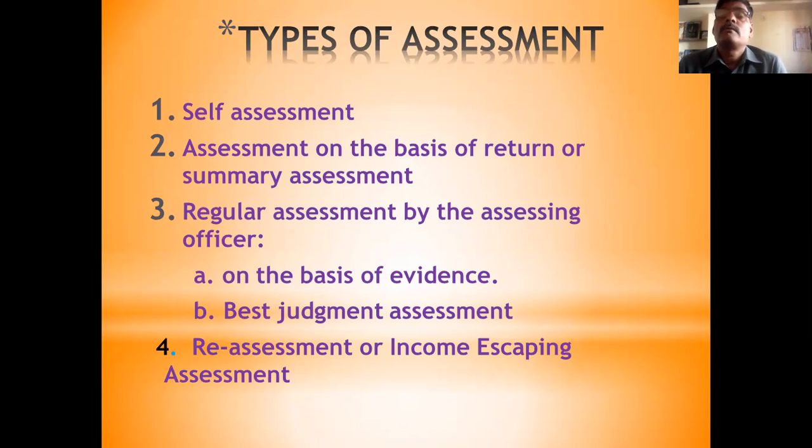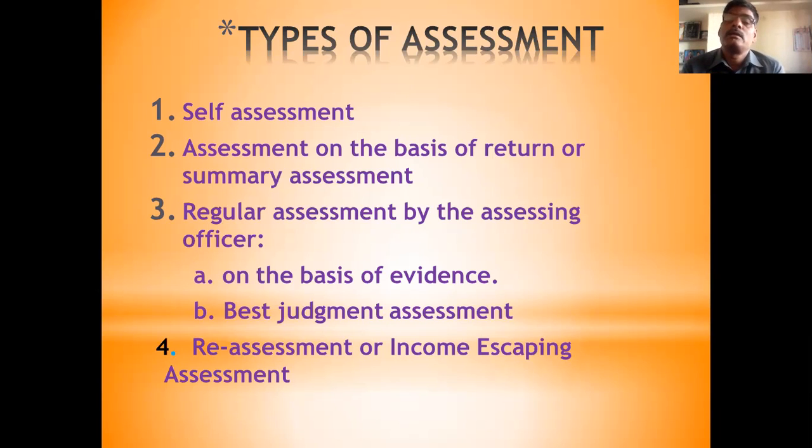Okay, there are four types of assessments. The first stage is self-assessment. It is assessed by the assessee himself. Second is the general assessment based on the assessee's return. Third is where on the basis of evidence the income tax department assesses, and if evidence is not given, best judgment is applicable.